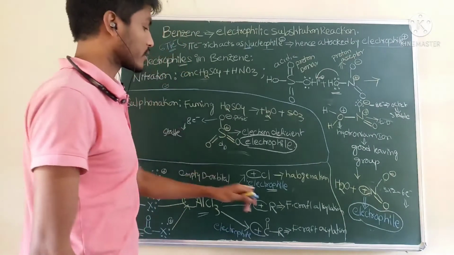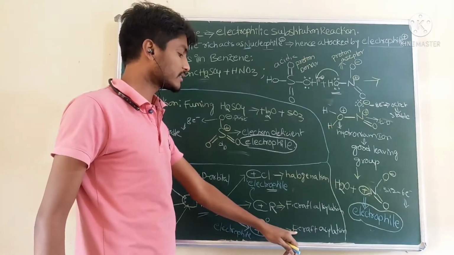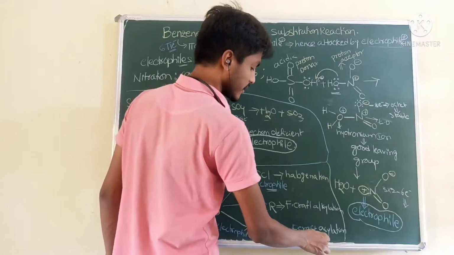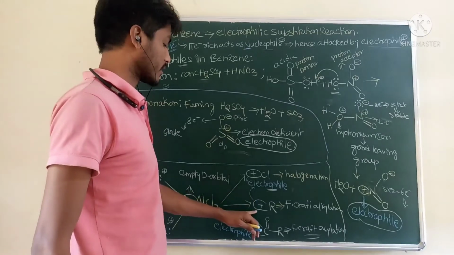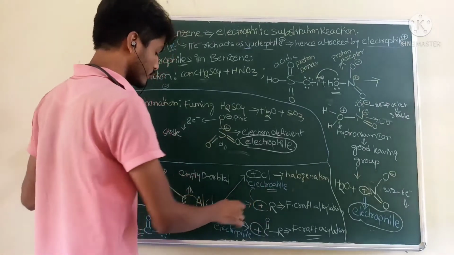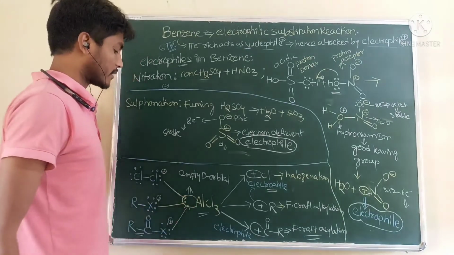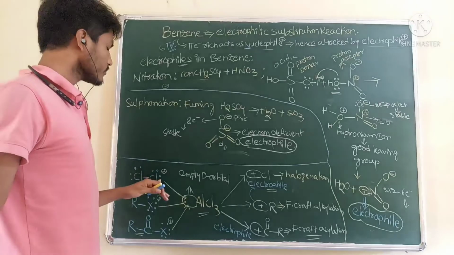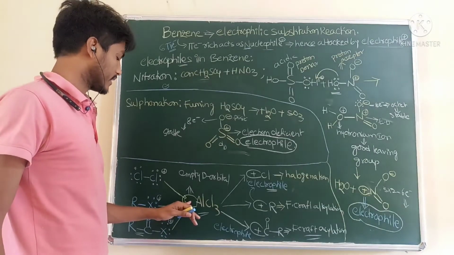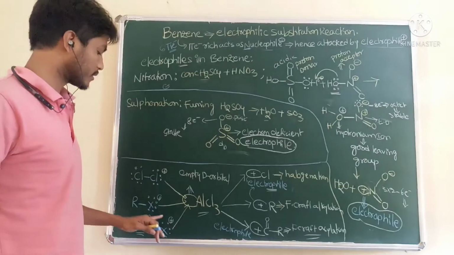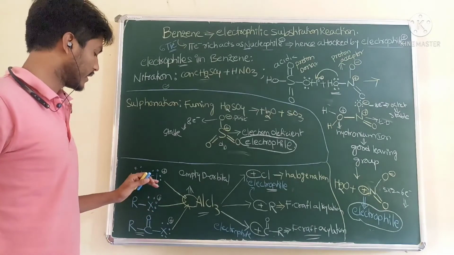Why? The formation of the electrophile. Electrophile is nothing but electron deficient. How are these formed? Due to the presence of AlCl3. AlCl3 contains empty orbitals. So the lone pair present on this atom is donated to the orbital of AlCl3. Then this atom gets positive charge. When this atom gets positive charge, it will take electrons from the nearby or adjacent atom, leading to the formation of electrophiles. So this undergoes halogenation, this compound undergoes Friedel-Crafts alkylation, and this undergoes Friedel-Crafts acylation.